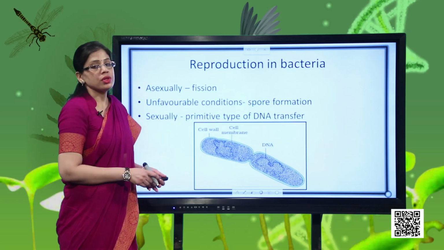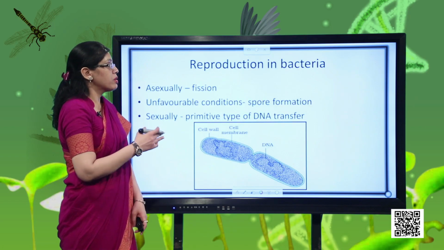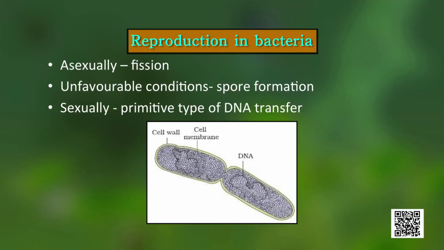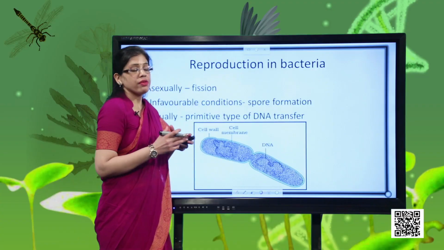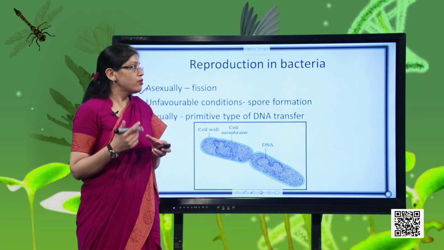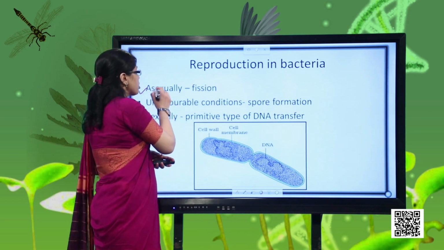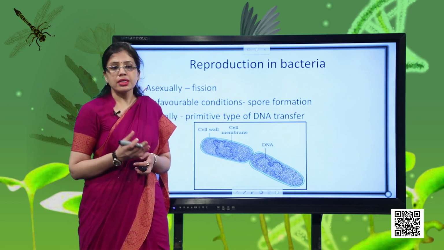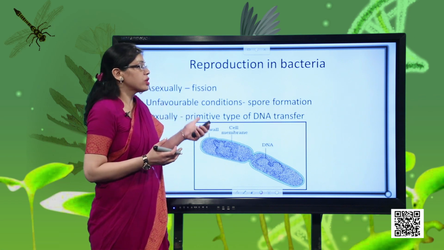In the last portion, students, now we have to discuss the methods of reproduction in bacteria. The first method that we have to discuss is the fission method. Binary fission you all have studied in class 10th. Binary refers to two. Fission means splitting, where the bacterial cell will divide and form two daughter cells. That process will be known as binary fission, and this is a very simple method of asexual reproduction.